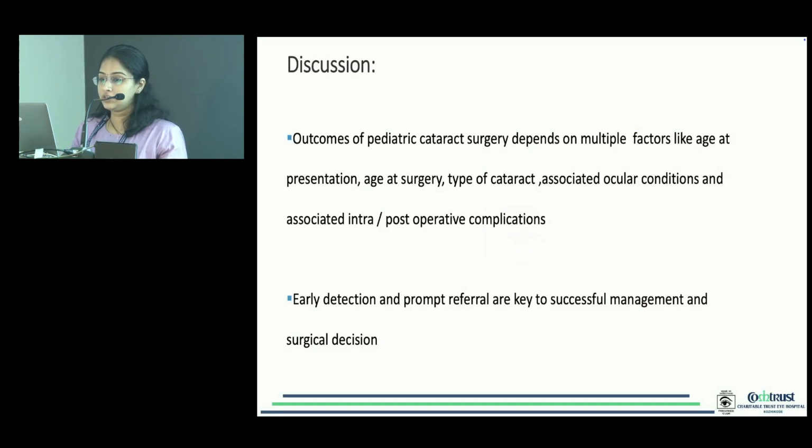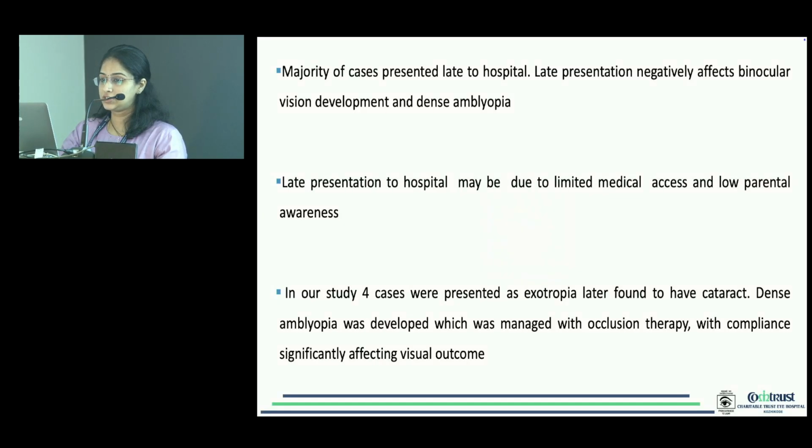Coming to the discussion, the outcome of pediatric cataract surgery depends on multiple factors like age at presentation, age at surgery, type of cataract, associated ocular conditions, and associated intra- or post-operative complications. Early detection and prompt referral are key to successful management and surgical decision.